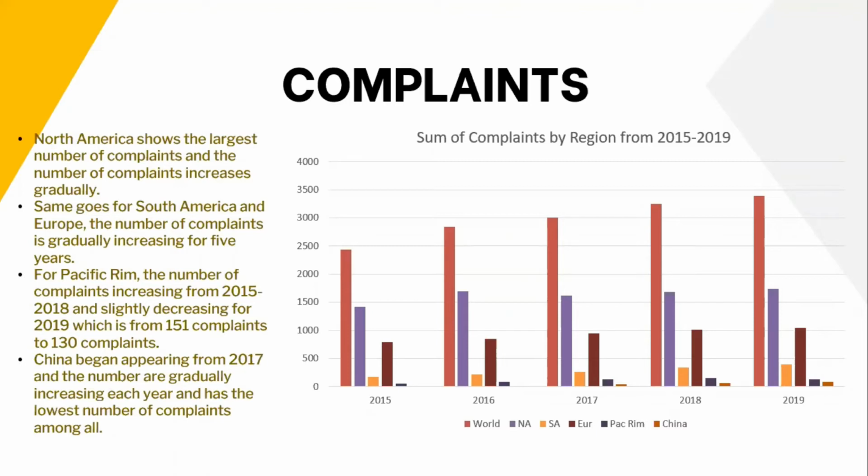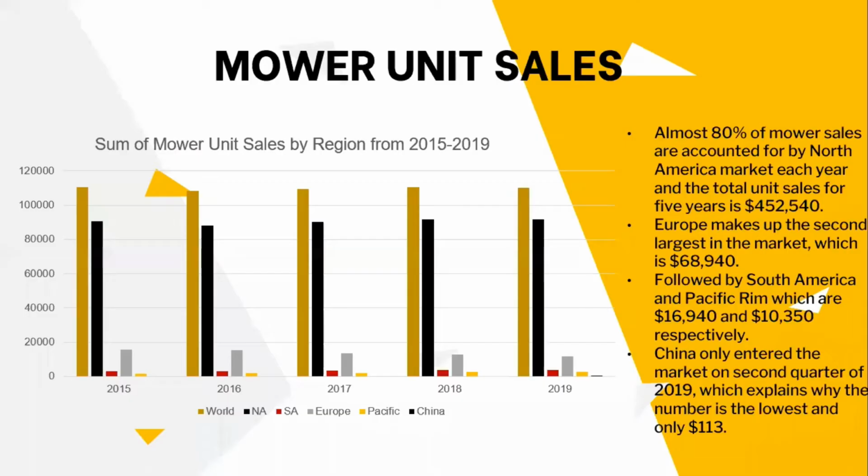For Pacific Rim, the number of complaints increased from 2015 to 2018 and slightly decreased for 2019, from 151 complaints to 130 complaints. China began appearing in the market in 2017, and the number is gradually increasing each year and has the lowest number of complaints among all.